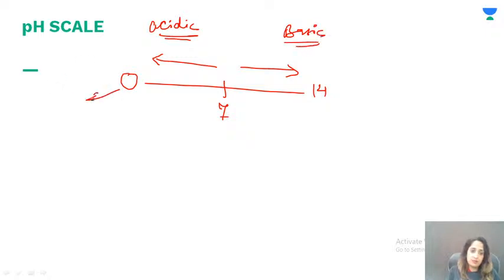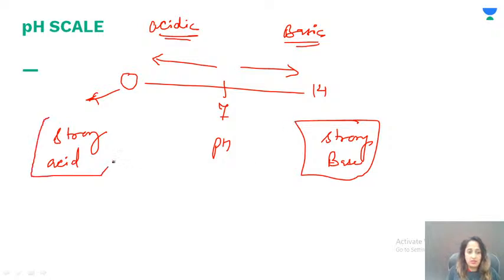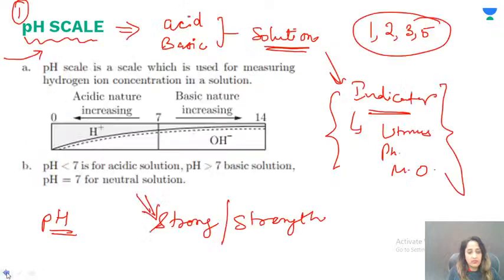So for example, some solution with pH 0 is going to be a very strong acid, all right, and something with pH 14 is going to be a very strong base. So this is what we have in terms of acids and bases, and that is what the pH scale tells us. It is a scale which is used for measuring hydrogen ion concentration in a solution.